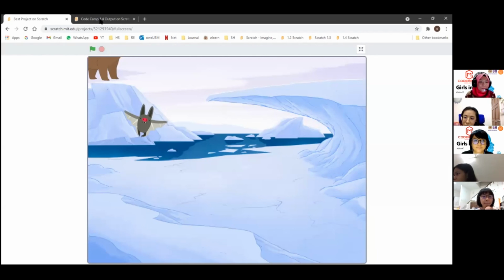Let me go back to this page. Another reminder, make sure you save your project. After you have done this, make sure you save the project so that tomorrow you can just carry on with the next coding camp.